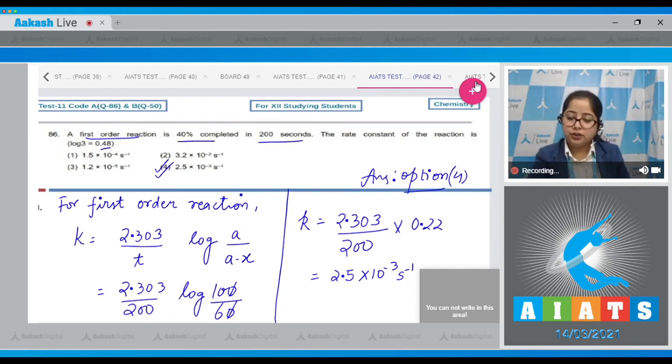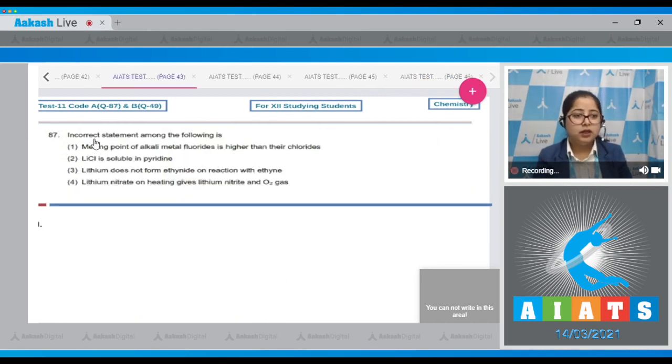Moving to the next question, which is question number 87. Let's read it. The incorrect statement among the following is. Melting point of alkali metal fluorides is higher than that of chlorides: correct statement. LiCl is soluble in pyridine: correct. Lithium does not form ethanide on reaction with ethyne: again a correct statement.